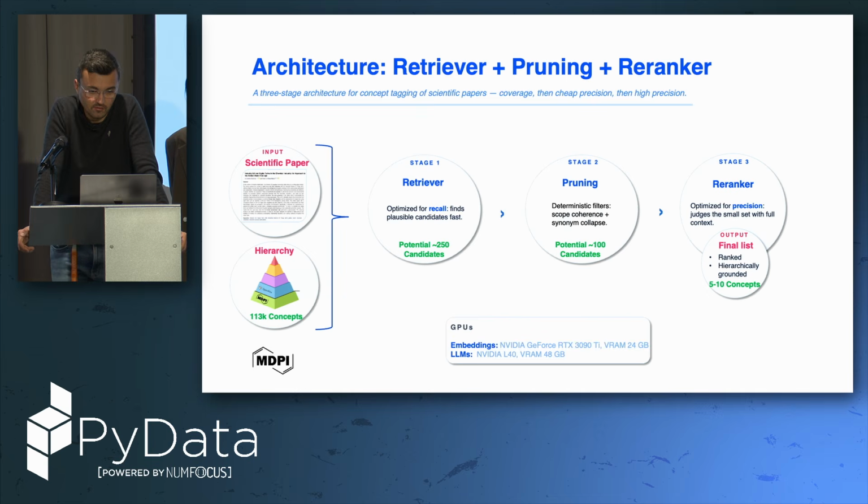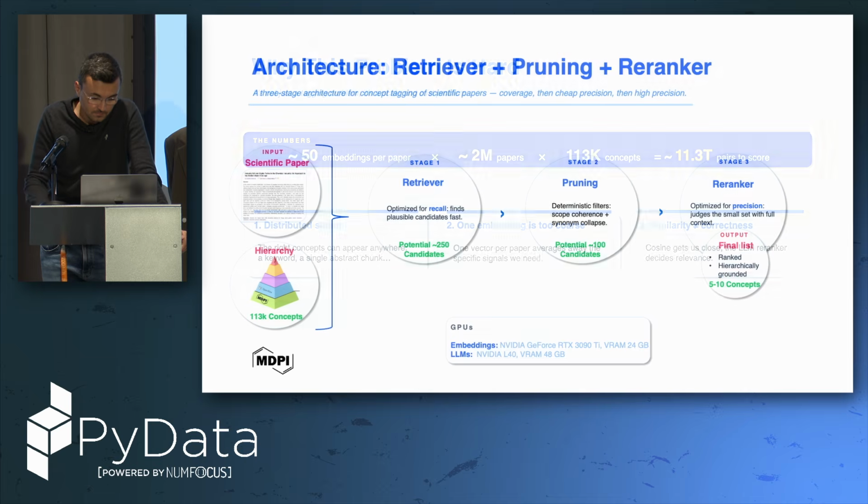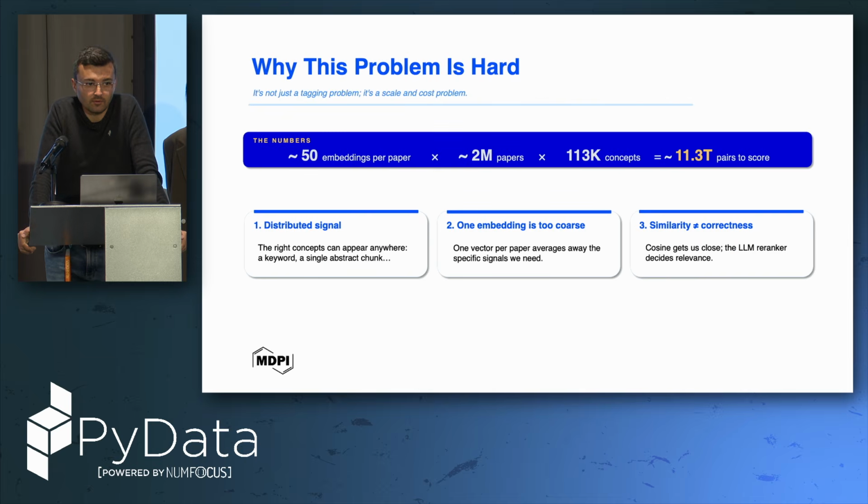For this task, we have some GPUs that we used. For embeddings for the bi-encoder, we were using NVIDIA GeForce RTX. And for the LLM, because we also self-host some models, as we will see in a while, we use an NVIDIA L40. So this problem is hard again for scaling. As we can see in a while, we are about to embed every paper into 50 embeddings. Why?